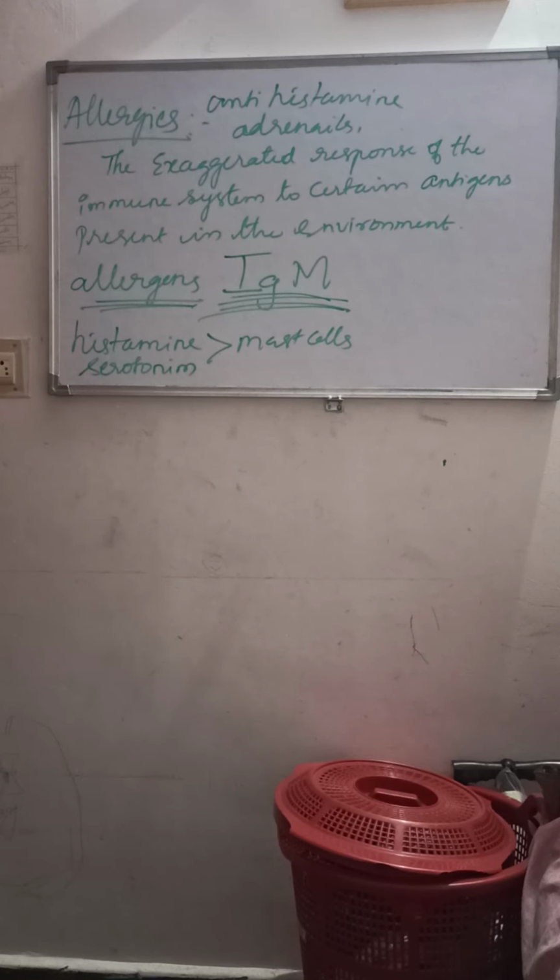So hope you got to know what this allergy is, how it is caused and what the symptoms are. They may ask for 2 or 3 marks: what are the symptoms of allergies. And they may ask for 1 mark: what are allergens? Allergens are the substances which cause the allergies. Classic examples are pollen grains, mites in the dust, animal dander, even certain food items. So that is called allergens.